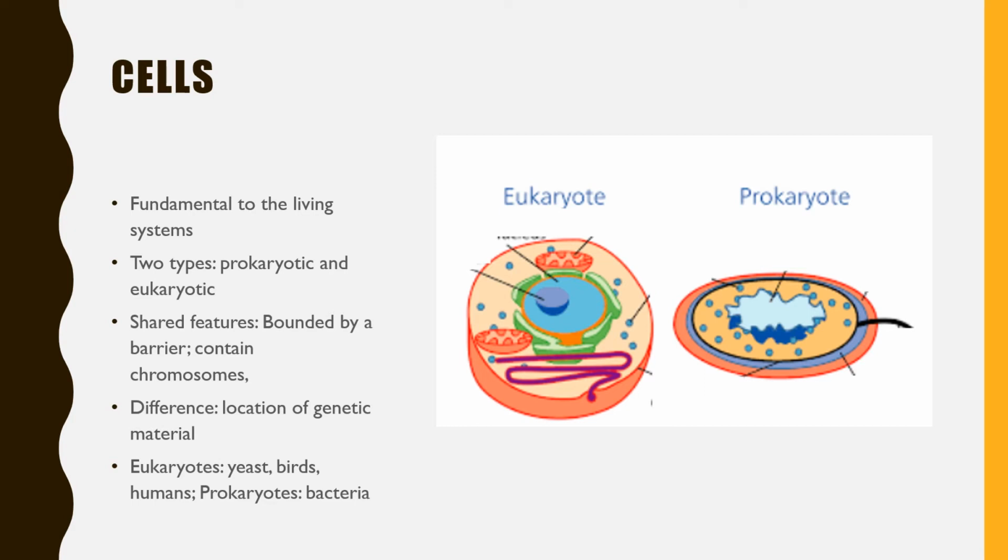Now the example of prokaryotes is bacteria. So when we say that this disease has been caused by this bacteria, it means that the disease has been caused by a prokaryote, and a prokaryote is a cell that does not have a nucleus. So that's the basic difference between living cells. So eukaryotic cells and prokaryotic cells are both living cells. And why do we call them living cells? Because these cells are able to reproduce, because these cells have all the equipment present inside their selective membrane, this plasma membrane. They have everything that is required to divide and to reproduce.